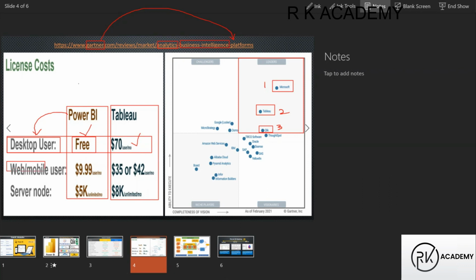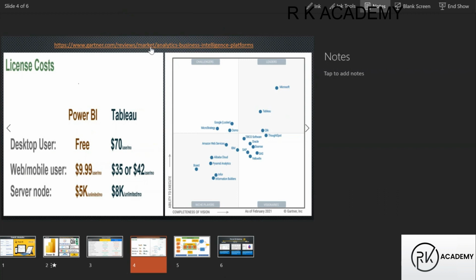For web users and mobile users, how much do we need to pay for Power BI, guys? 9.99, that is approximately $10 per user per month. Whereas coming to Tableau, $35 to $42. For servers, how much do we need to pay? $5,000 for servers, guys, with unlimited storage. For Tableau, how much do we need to pay? $8,000 unlimited per month. Is it clear, guys? Now let us go to this link also, guys.